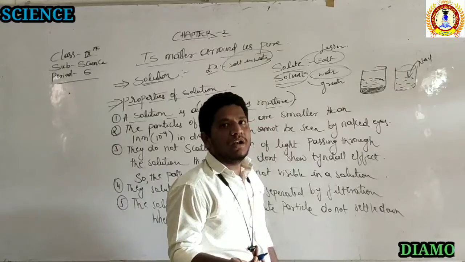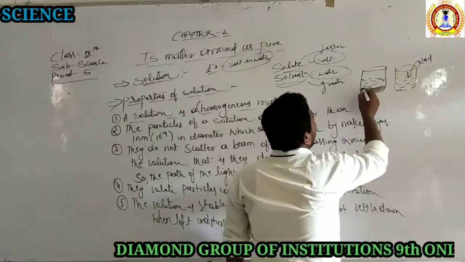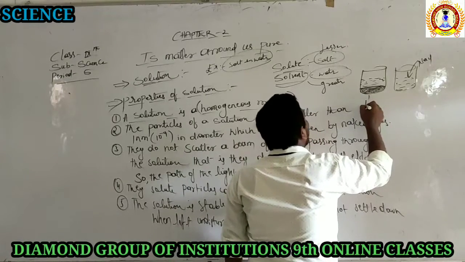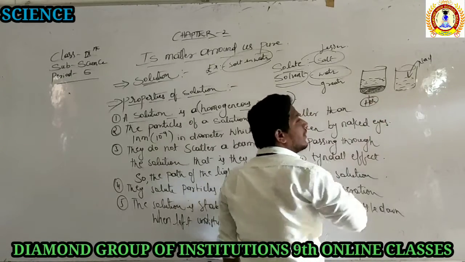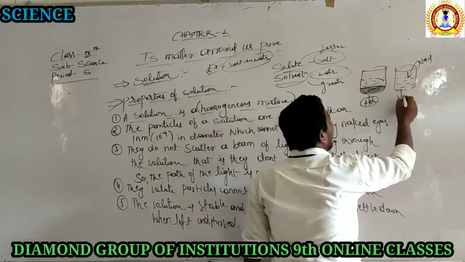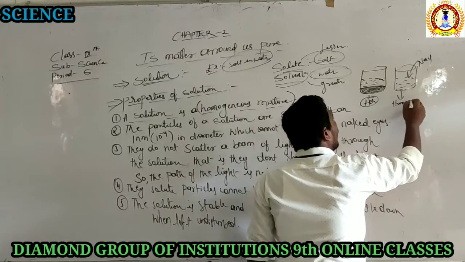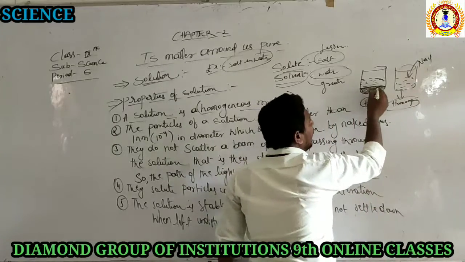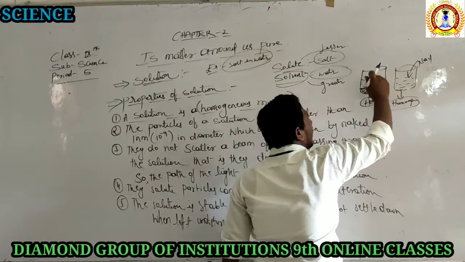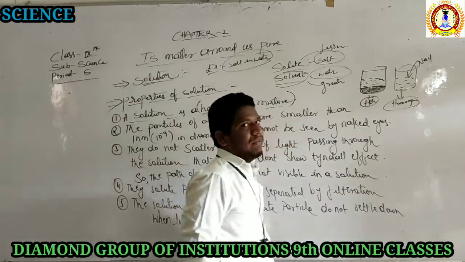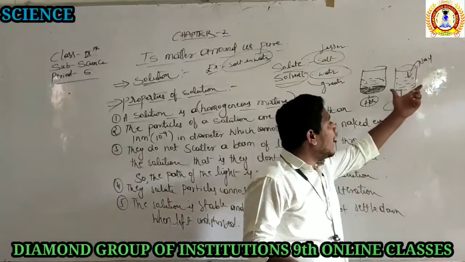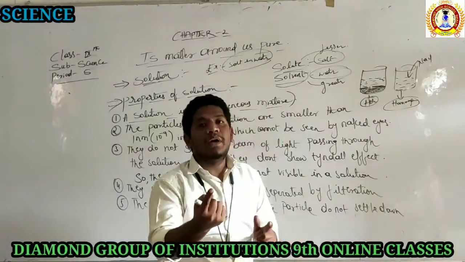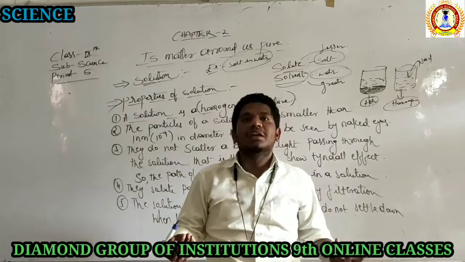Why will it not settle down? Because sand and water is an example of a heterogeneous mixture. It is not homogeneous. But water and salt is a homogeneous mixture. In a homogeneous mixture, we will not have any boundaries of separation. But here we have a boundary of separation, which means I can separate the water and the sand with the filtration method. But here I cannot separate the salt and the water which are already mixed. They become a single unit. They are not possible to separate.